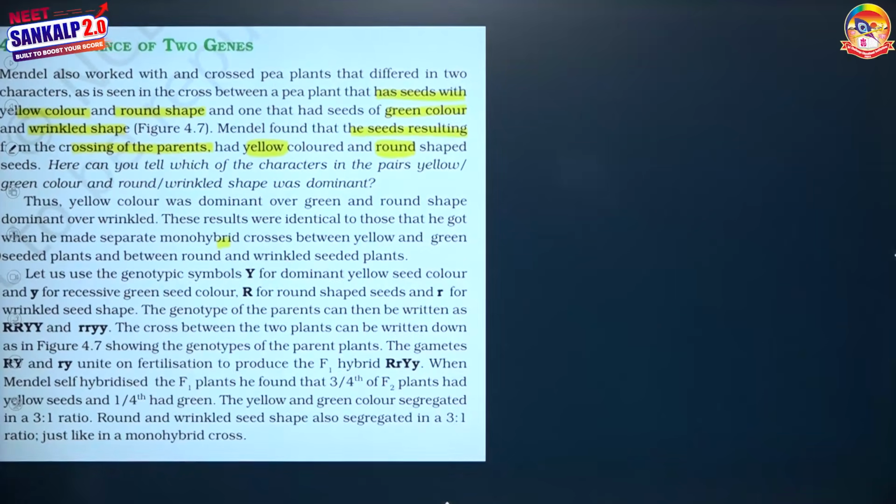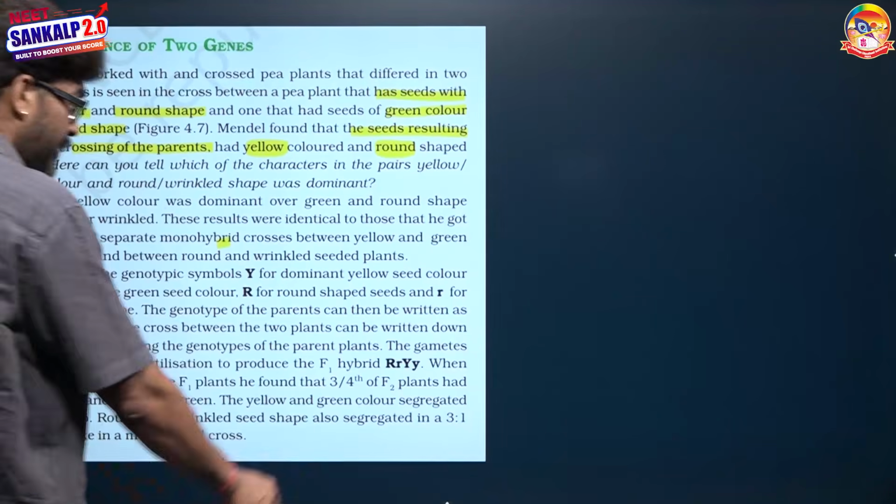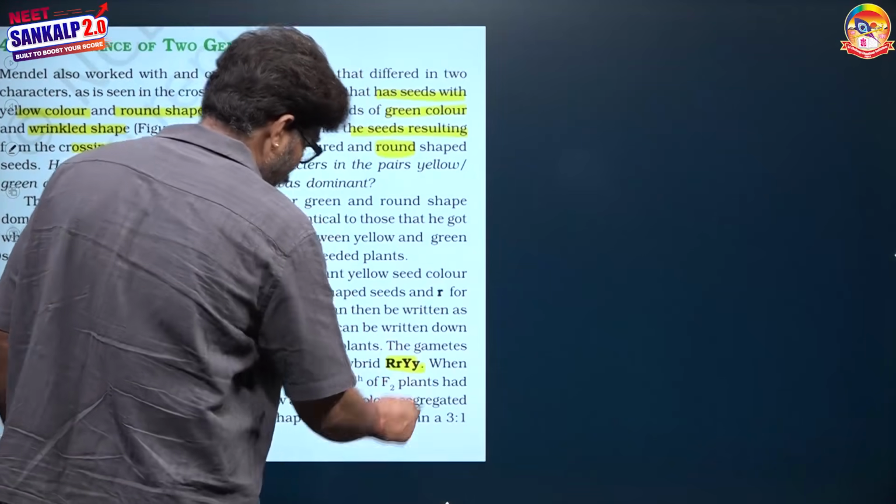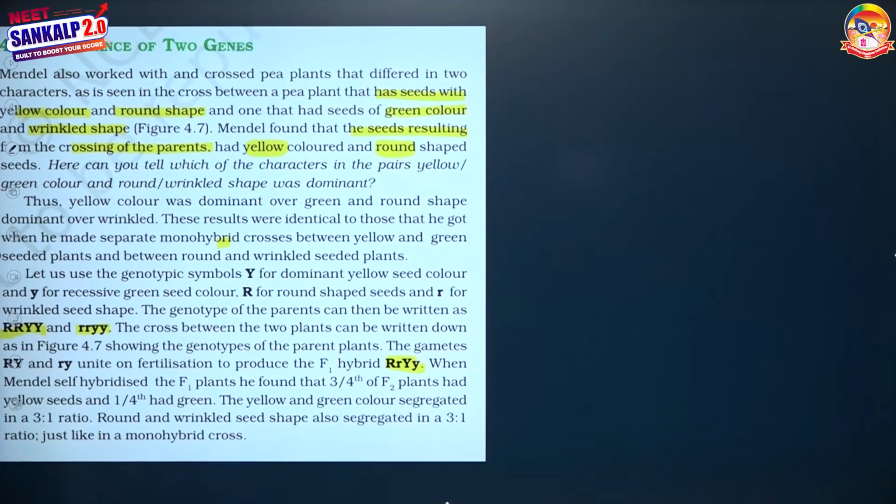Let us use the genotypic symbols Y for the dominant yellow and small y for the green, R for the dominant character, meaning round, and small r for the wrinkled. It means the parents are capital R capital R capital Y capital Y and small r small r small y small y. So in the F1 generation all members are heterozygous, capital R small r, capital Y small y.